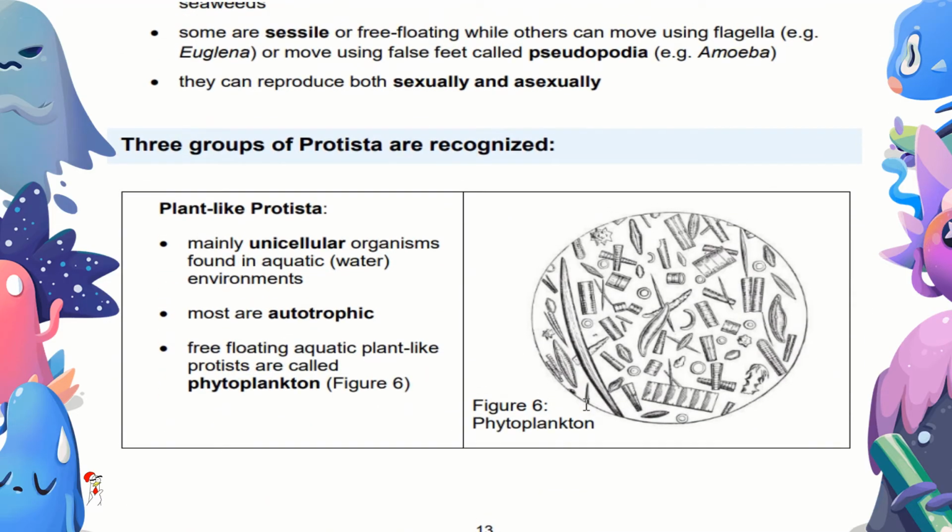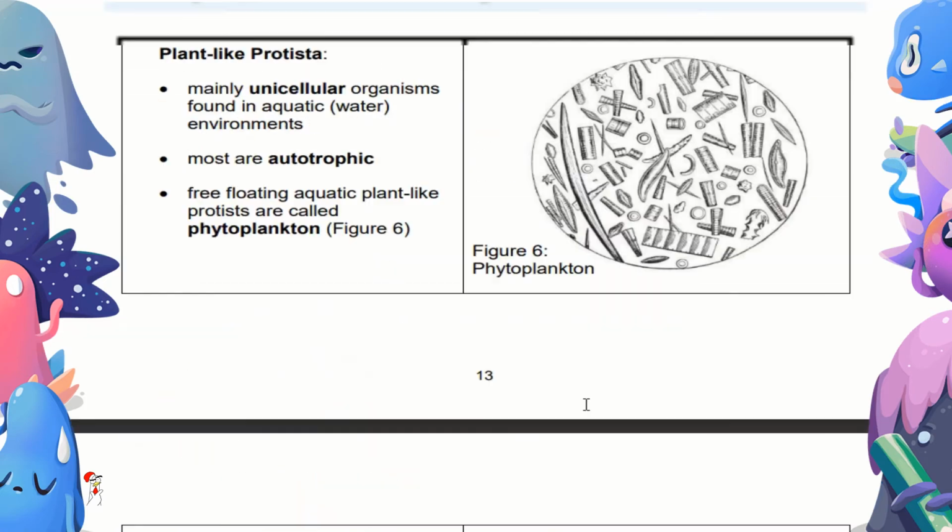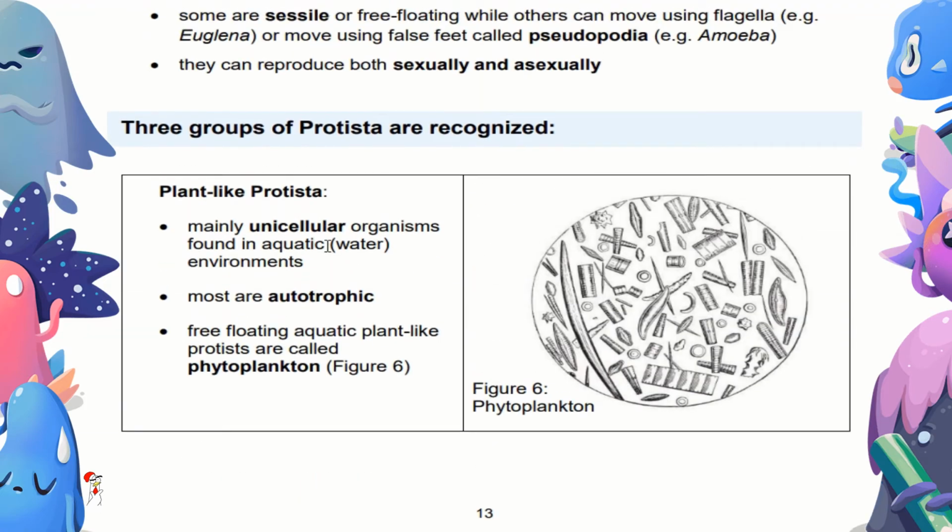Three groups of Protista. The three groups are plant-like, animal-like Protista, and algae. Plant-like Protista are mainly unicellular organisms found in aquatic or water environments. Most are autotrophic, meaning they can make their own food. Free-floating aquatic plant-like protists are called phytoplankton. These are the examples.